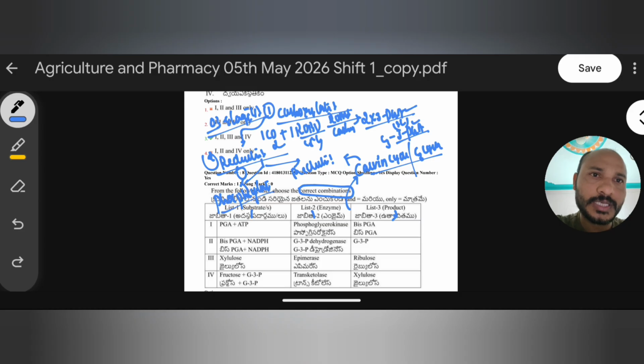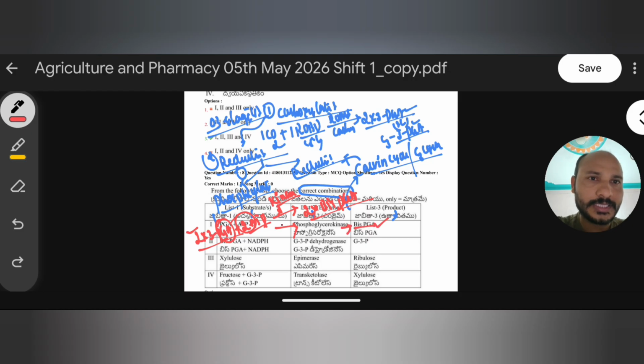In phosphorylation, 2 molecules of 3 PGA combine with 2 molecules of ATP in the presence of phosphoglycerokinase enzyme. Here we can simply say kinase enzyme. It results in the formation of 2 molecules of bisphosphoglyceric acid. So the first option, PGA combined with ATP forms bisphosphoglyceric acid in the presence of phosphoglycerokinase, is right.